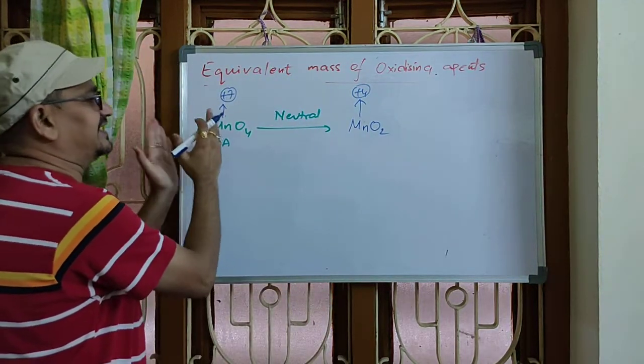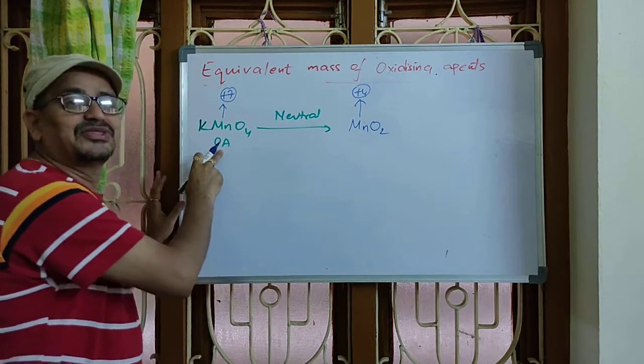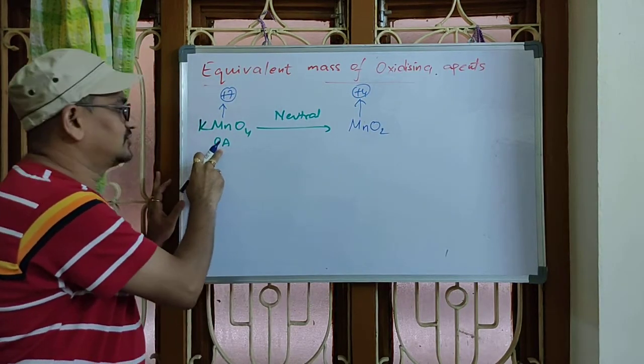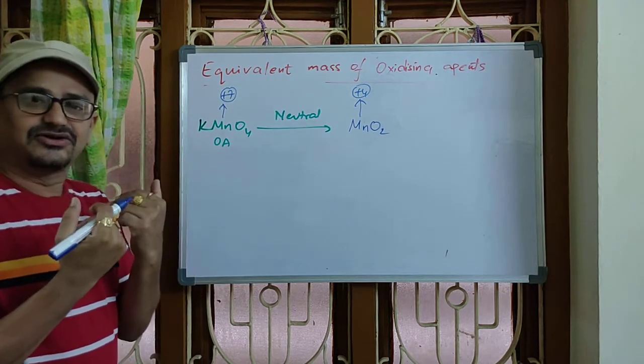Potassium permanganate is reduced to manganese dioxide. The one which gets reduced is said to be the oxidizing agent. So, don't neglect that point. And the oxidizing agent is the one which gains electrons.